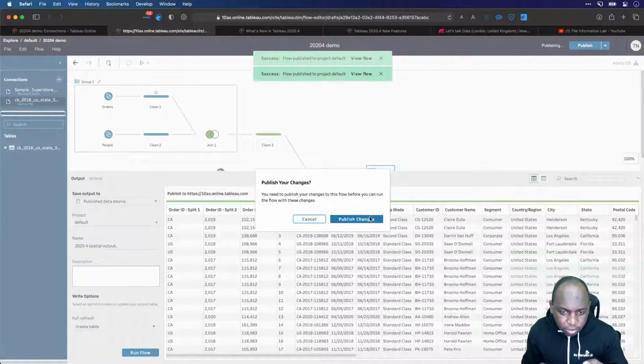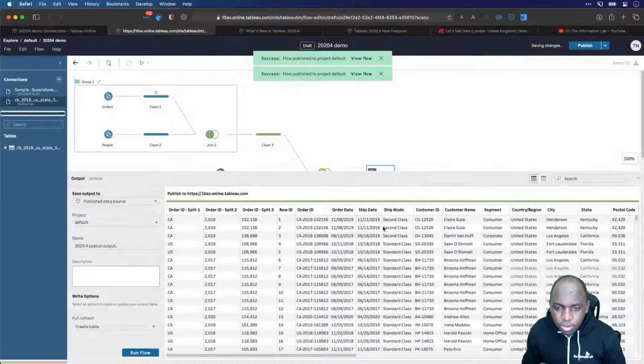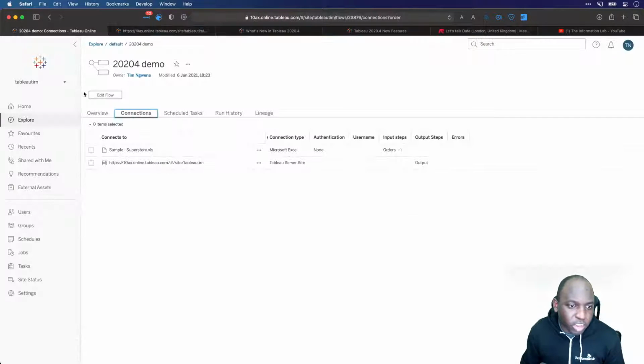I think this should be like, publish changes and run flow as an option, if that makes sense. So if anyone from Tableau is watching, that's hopefully some feedback you can incorporate in the future. And of course, it goes back to our queue.